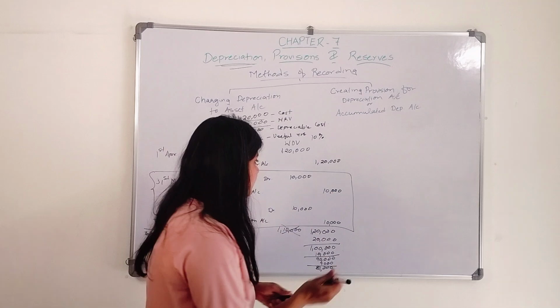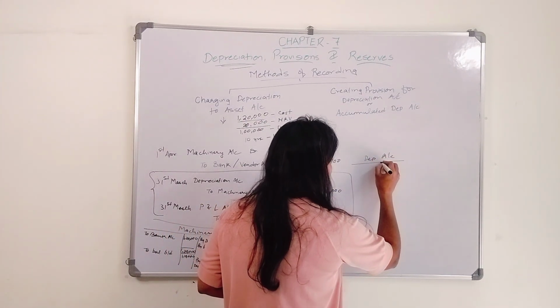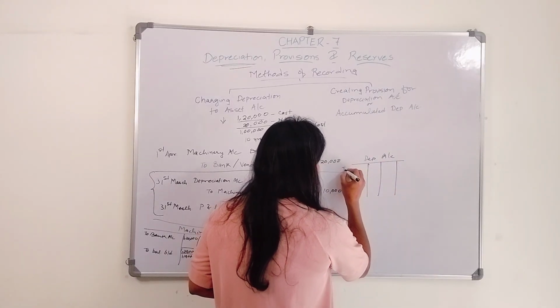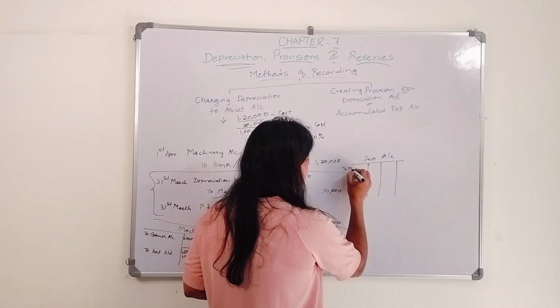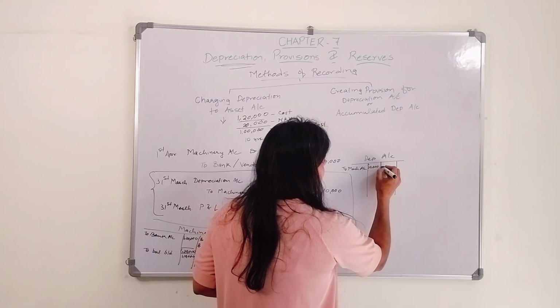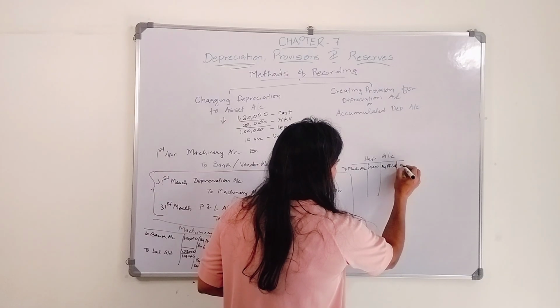Depreciation account, you will open it. You will charge every year. Depreciation is an expense. You will charge it against machinery. So to machinery account 10,000, and you will transfer it by closing it to P&L account 10,000.